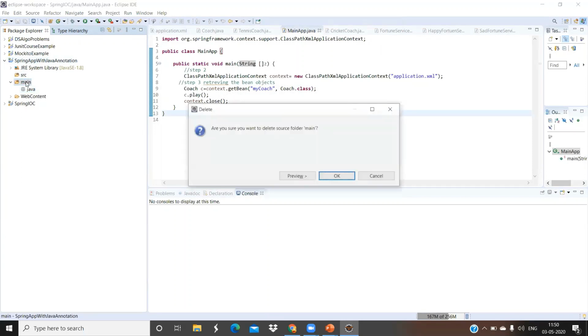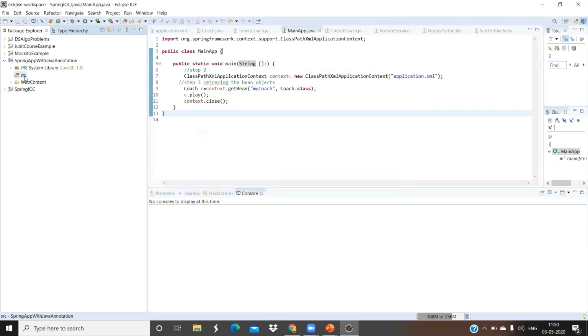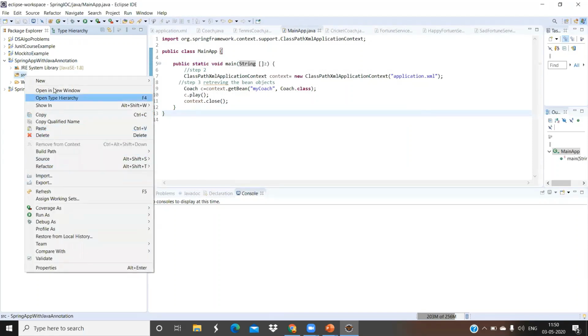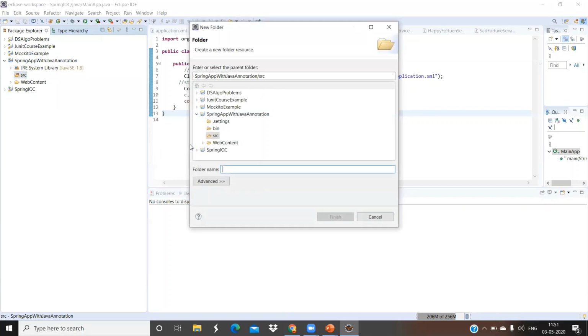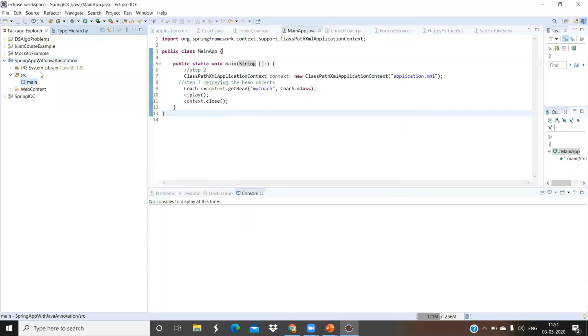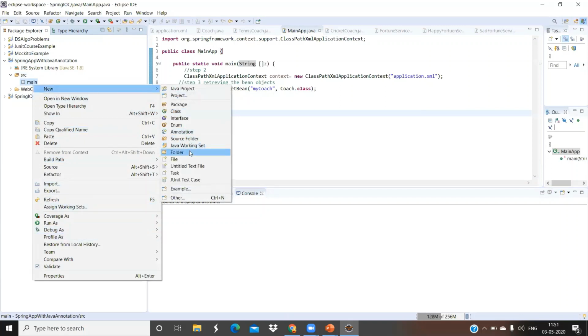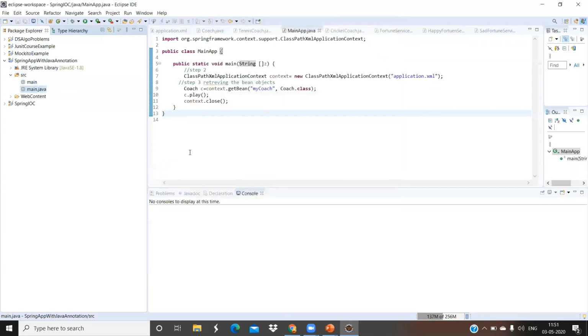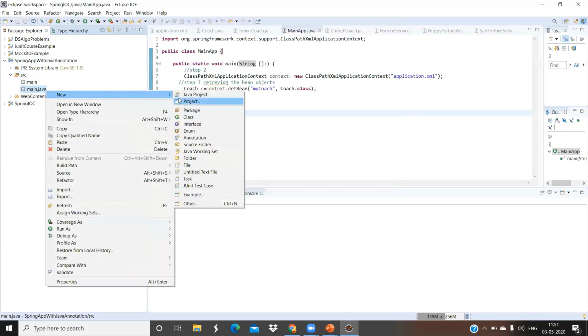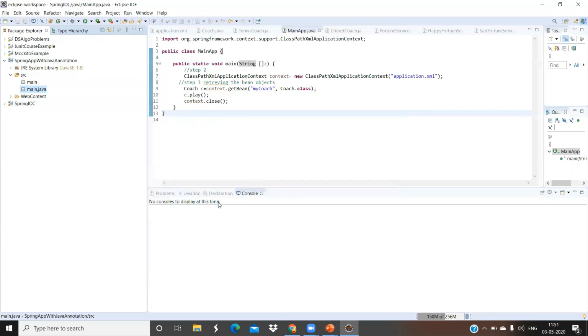Okay, just 1 minute. I'm adding one configuration file.